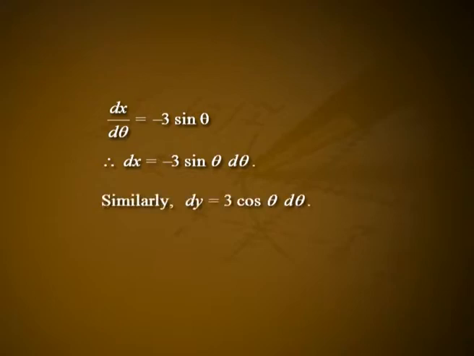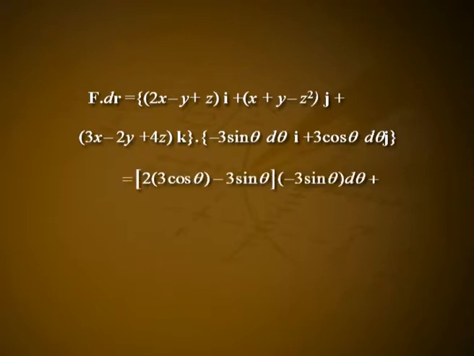Hence, we have the following: dx by d theta is equal to minus 3 sin theta, therefore, dx is equal to minus 3 sin theta d theta. Similarly, dy is equal to 3 cos theta d theta. Therefore, dr is equal to minus 3 sin theta d theta i plus 3 cos theta d theta j.